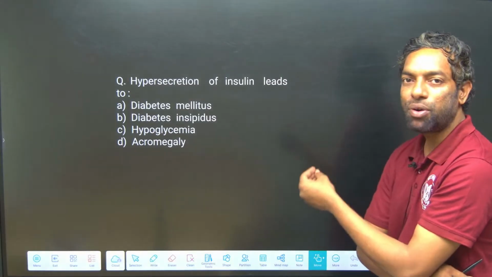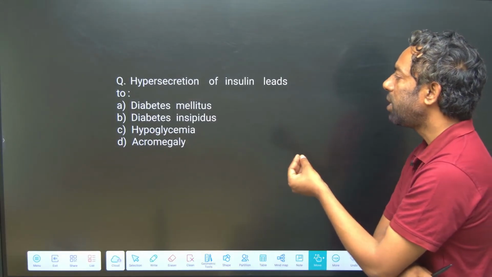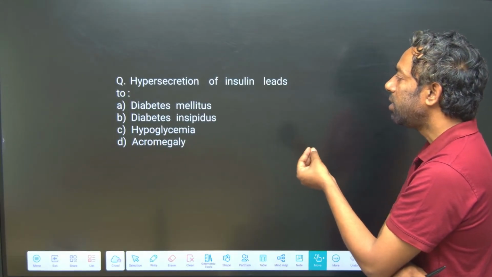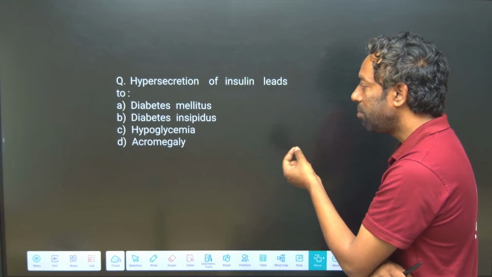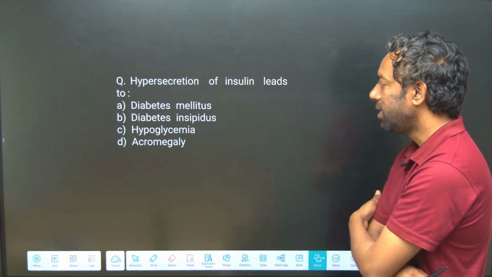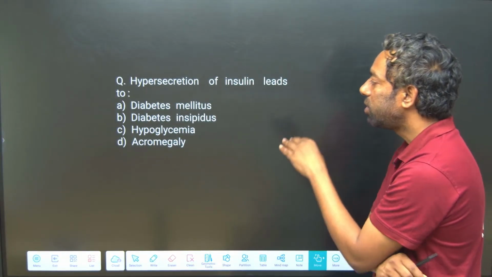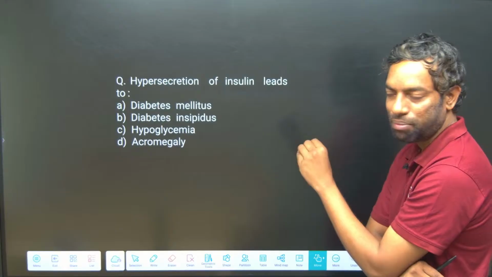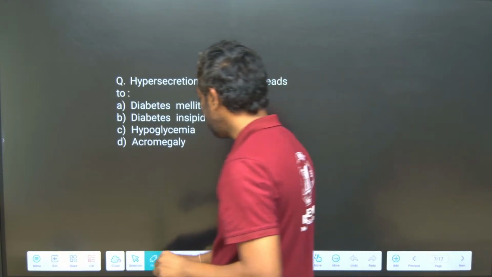Acromegaly is about growth hormone. Diabetes mellitus and diabetes insipidus seem relevant to insulin, but the answer is hypoglycemia.